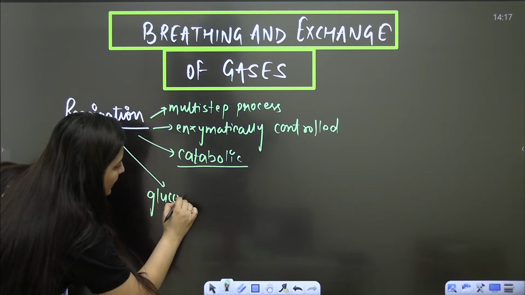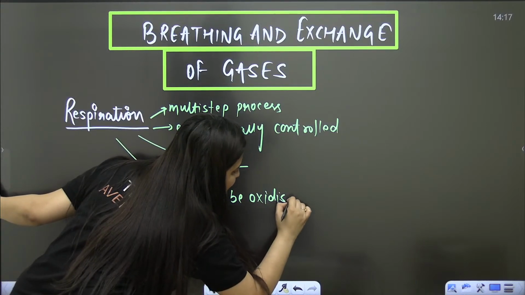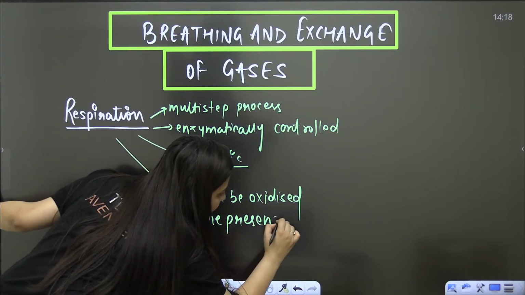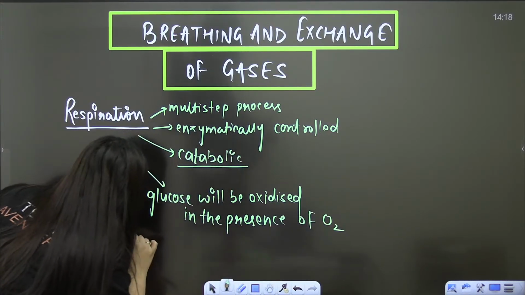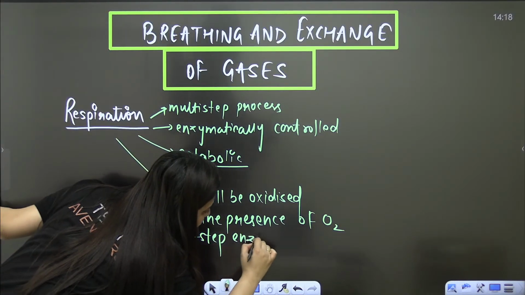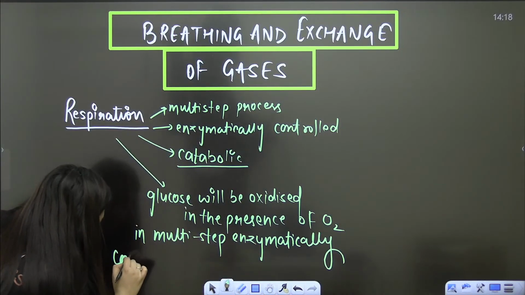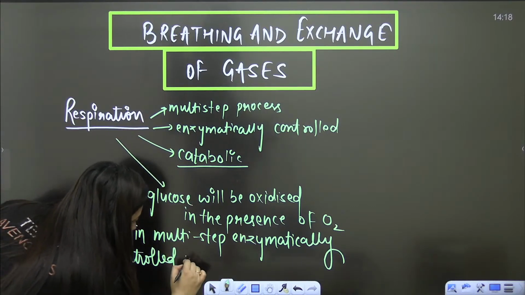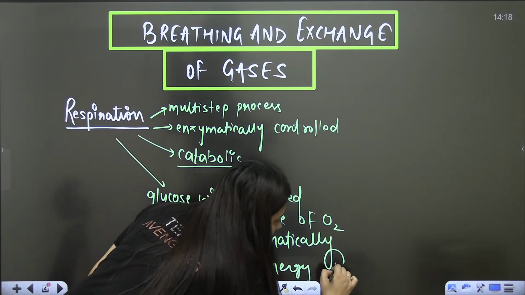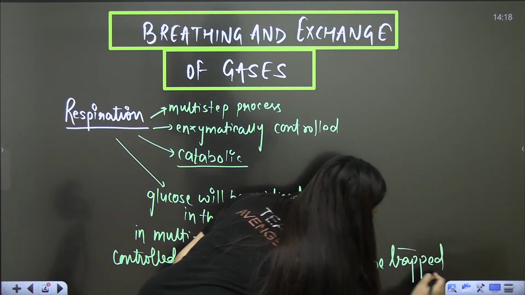The glucose will be oxidized in the presence of oxygen, in a multi-step, enzymatically controlled way, and energy will be trapped. So this is what respiration is.